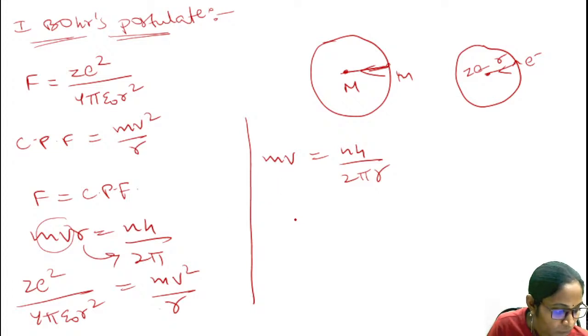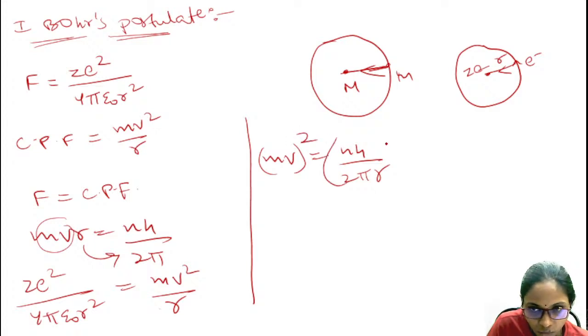If I take this whole square, multiplying and dividing with mass, we have m square v square.